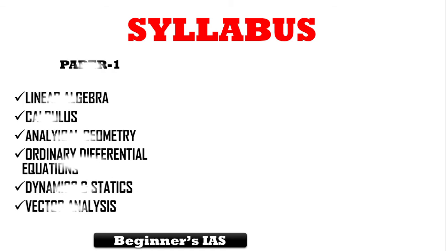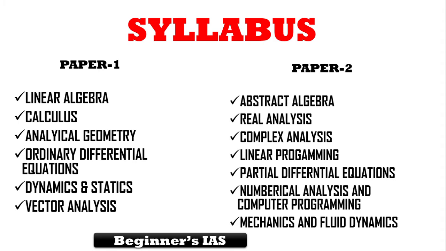Paper 1 has linear algebra, calculus, analytical geometry, ordinary differential equations, dynamics and statics, and then vector analysis. Paper 2 has abstract algebra, real analysis, complex analysis, linear programming, partial differential equations, numerical analysis and computer programming, and then finally mechanics and fluid dynamics. So this is the overall syllabus with respect to mathematics.